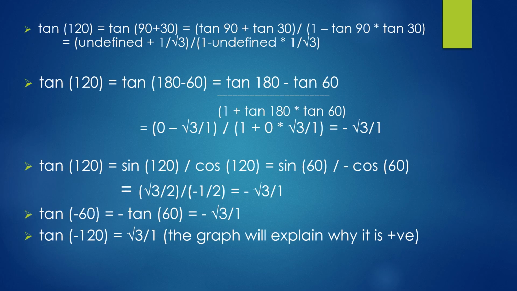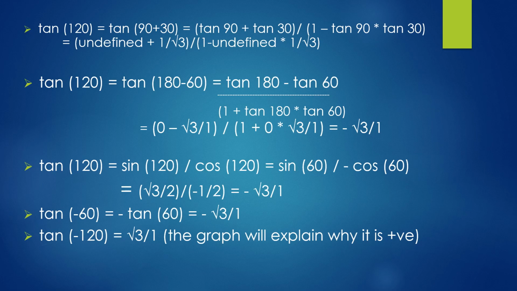Let's look at the tan of some angles that are mirror images of 60 degrees. This formula is complicated: tan A plus tan B upon 1 minus tan A tan B. You see undefined, so you have to use a different approach. Tan of 180 minus 60 for tan 120. Okay, here we don't have undefined values, but we go through a slightly more complicated calculation to get it as minus root 3.